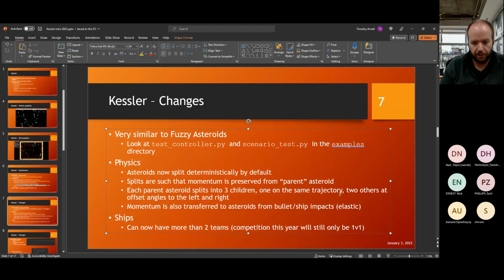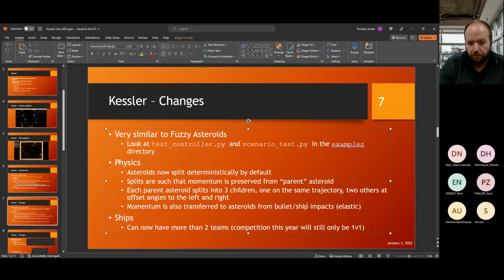One is on the same trajectory that the parent asteroid was on, with the momentum change that happens from being impacted. The 2 others occur at offset angles to the left and right of that original trajectory. Well, the modified trajectory in this case, due to the momentum from the impact. And so what that looks like is that you'll have 1 asteroid splitting off straight and then 2, 1 on either side of that.